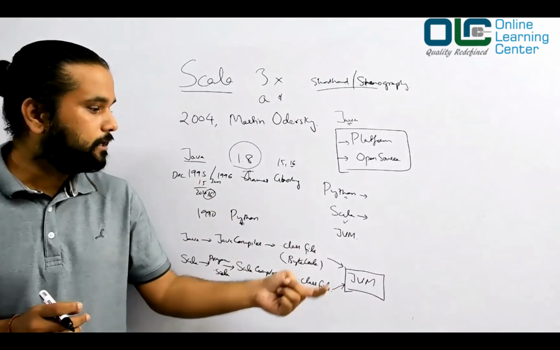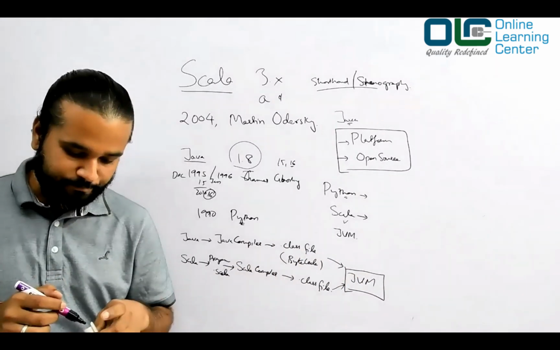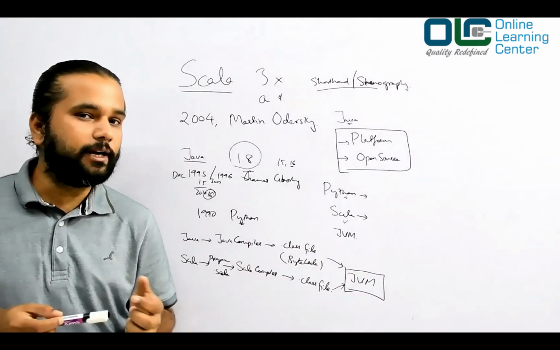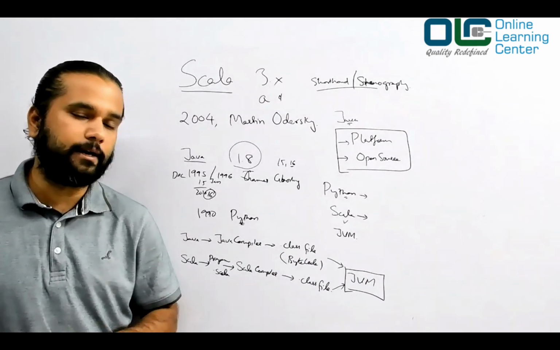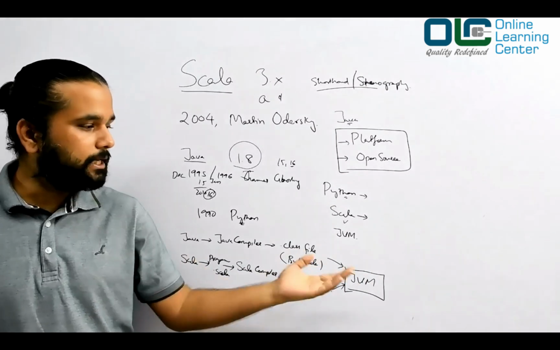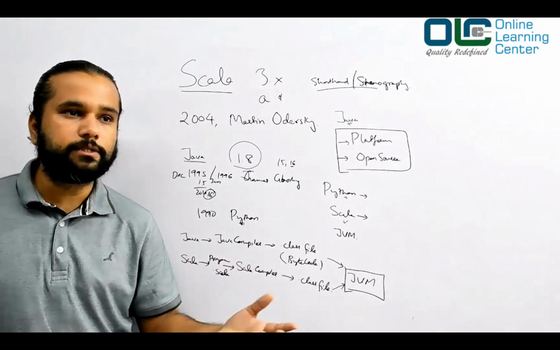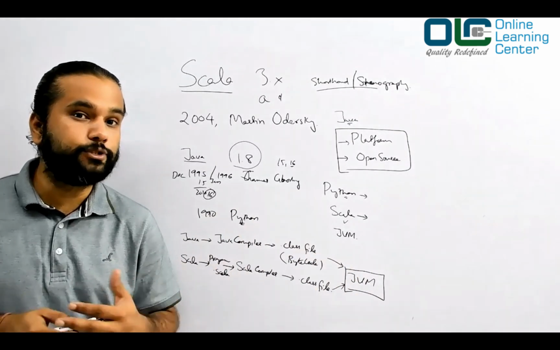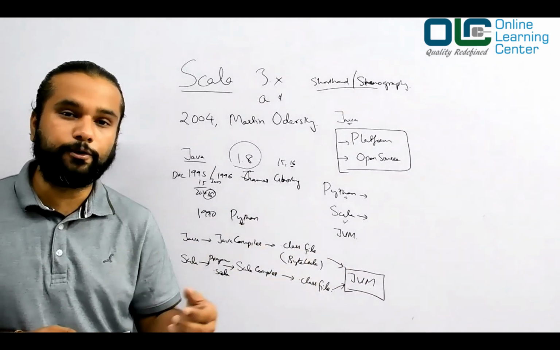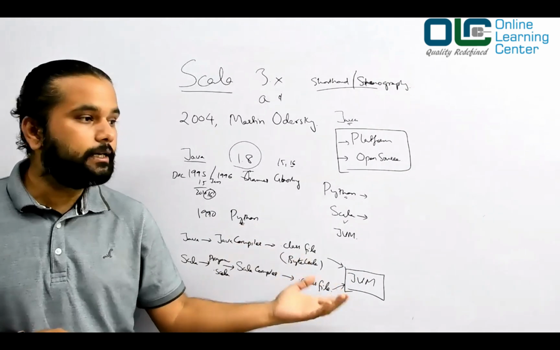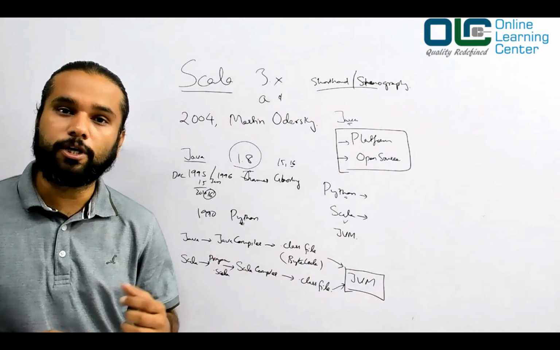Okay, and what is the reason? The reason is because of two, three things, right? Platform independent. Number one, because for development, we always use Windows, or maybe you'll use Ubuntu, or maybe you'll use your Mac. It really does not matter, right? But then when you are deploying this solution onto a server, most of the time, what happens? The server version may be different. Somebody might be using Red Hat Linux, somebody might be using some other flavor of Linux, somebody might be using Unix boxes, right? And they need a platform independent system, and that is the reason JVM is much more preferred.